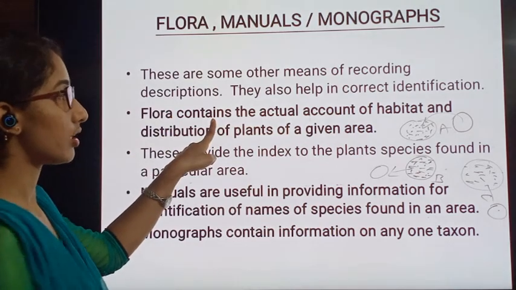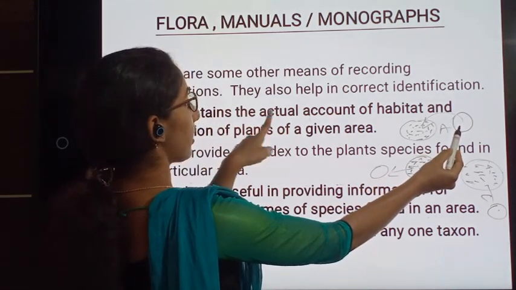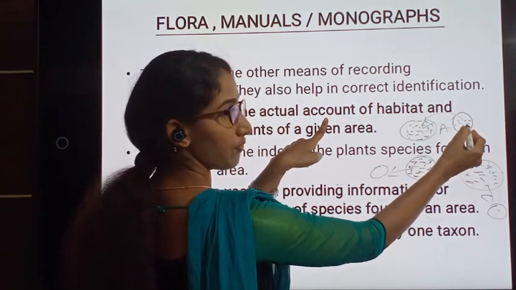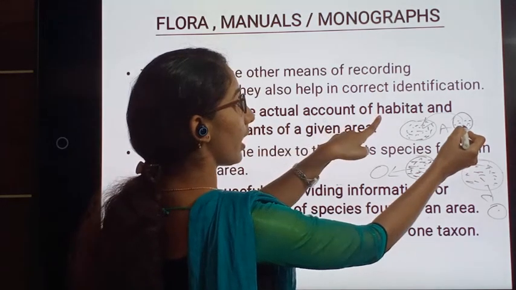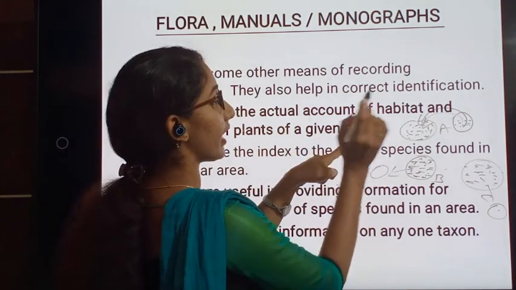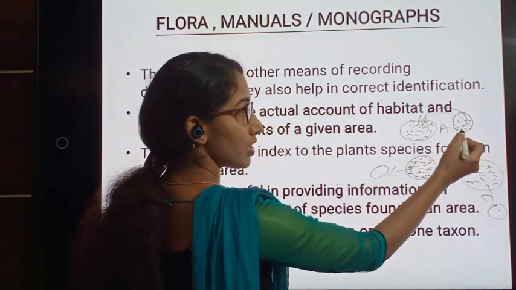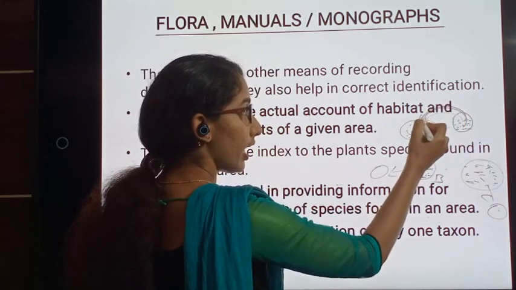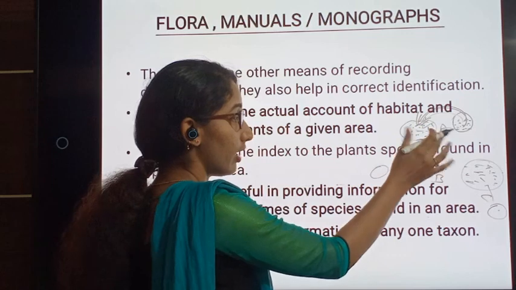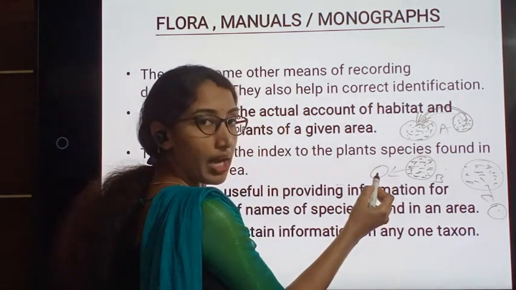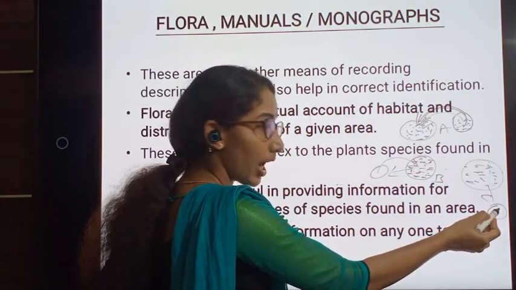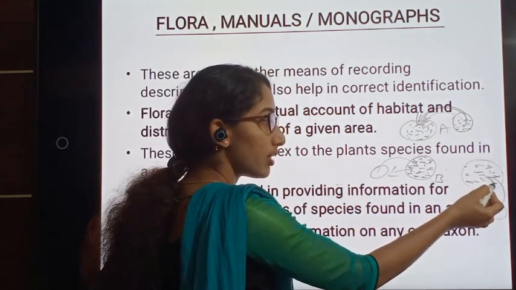Flora contains the actual account, that means information, of habitat and distribution of plants of a given area. This will have information regarding only the given area, only about this area. In the meantime, this flora will have the account of this given area, and this flora will have information about this given area.